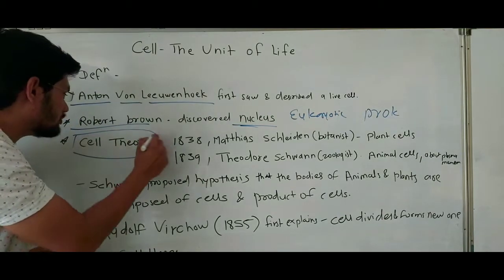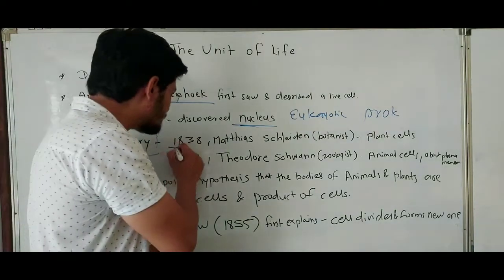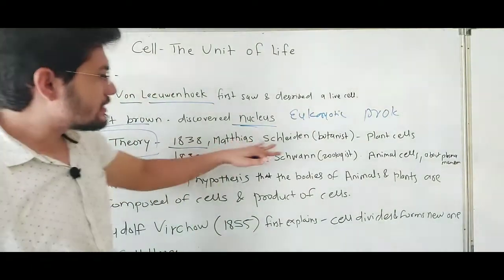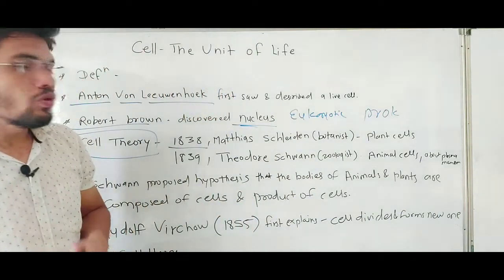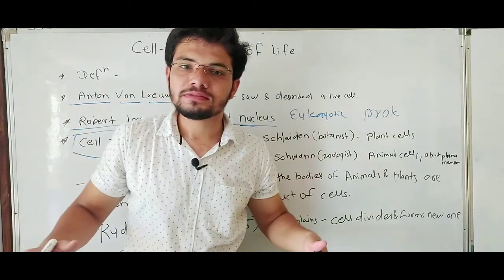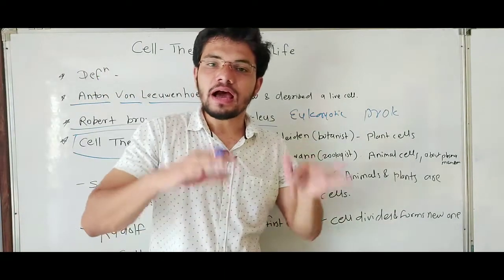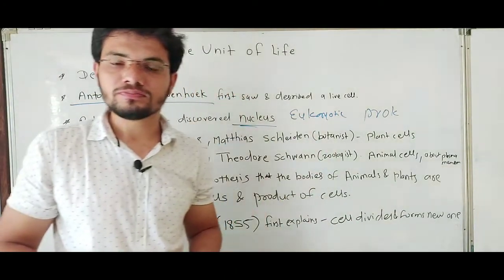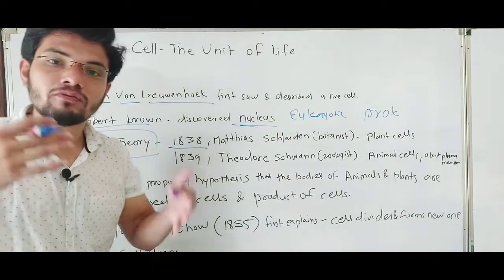let's learn about the cell theory. In 1838, Matthias Schleiden, a German botanist, studied all types of plants and concluded that all plants are made up of cells, and these cells come together to form a particular type of tissue.